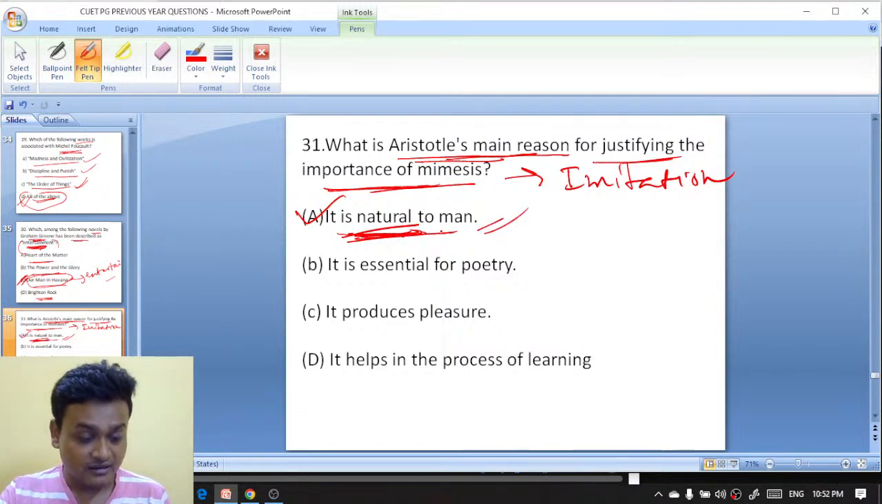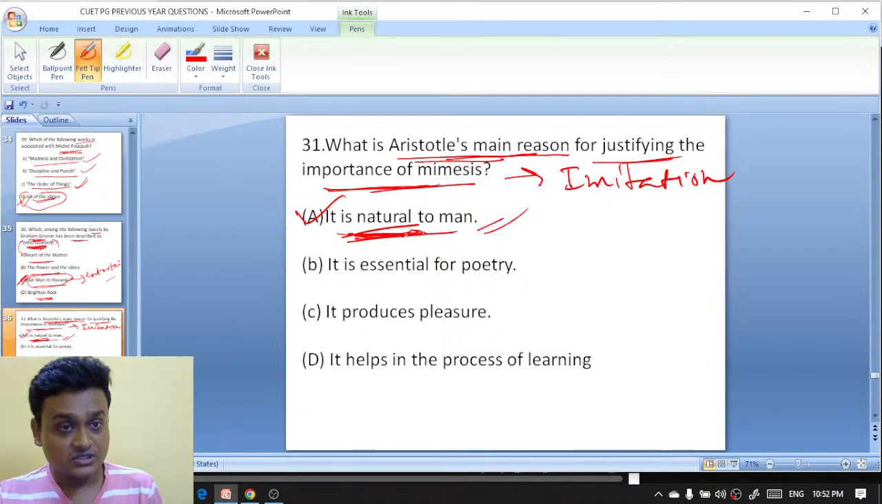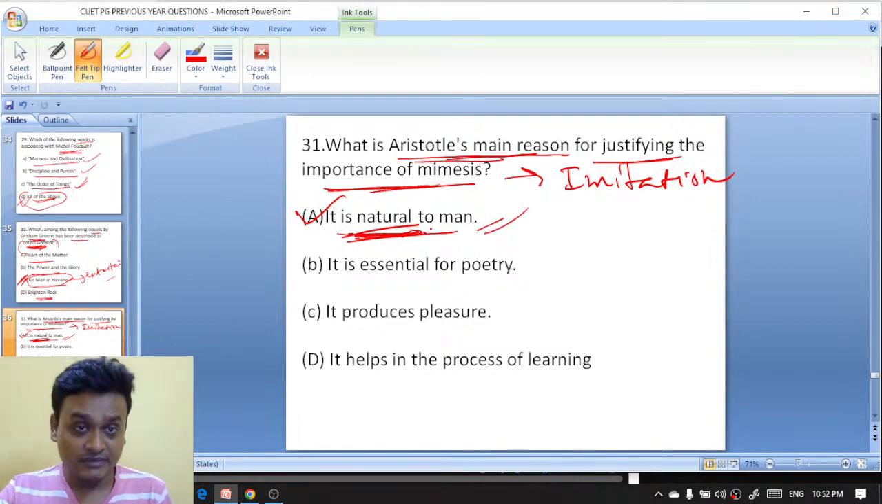You are absolutely right. So it is natural to man. Aristotle's main reason for justifying the importance of mimesis is that it is natural to man. A is the right answer here. Exactly, you are also absolutely right. It is natural to man.